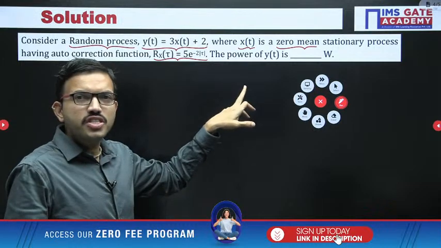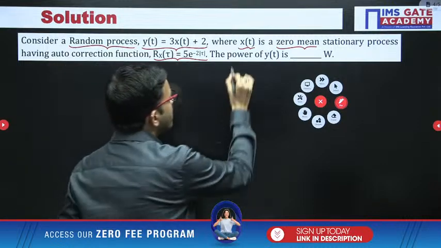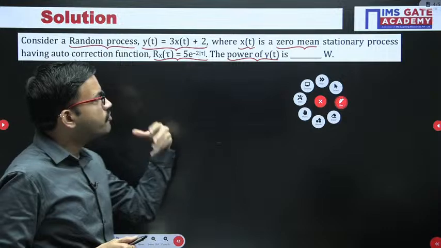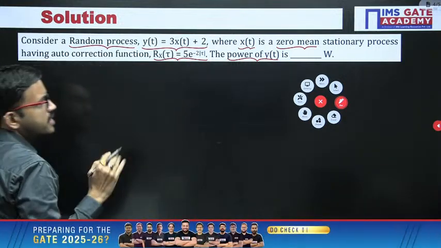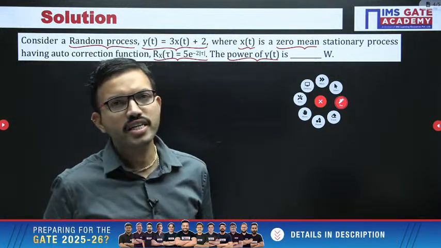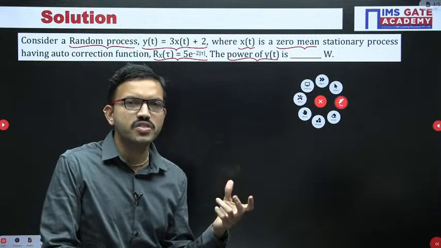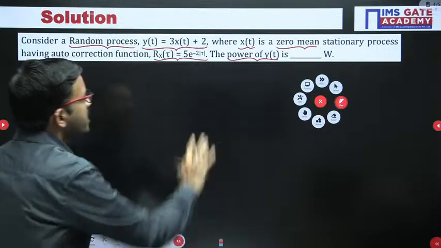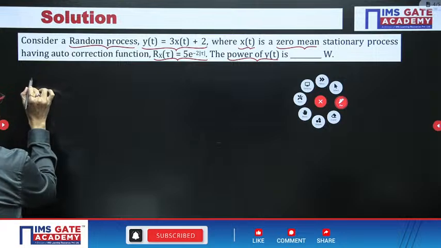Here in this question you are supposed to calculate the power of y of t, the power of the random process y of t. I hope all of you know how to find the power of any particular random process. When you have a deterministic signal, how to calculate the power, we already covered in yesterday's session. Whenever you have a random signal or random process, we use the concept of expectation. So power of y of t, just for reference,